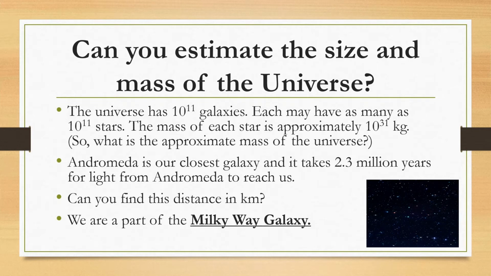Andromeda, apparently, is the closest galaxy, and this is going to take 2.3 million years for light to move from Andromeda to the Earth. Please remember that light is moving at 300 million meters per second. And with that speed and with that amount of time, and remember the 2.3 million has to be converted into seconds, it tells you how far Andromeda is, and it is amazingly far. Alright guys, so we are part of the Milky Way galaxy, and we all know that. I'm just going to give you a few more facts.